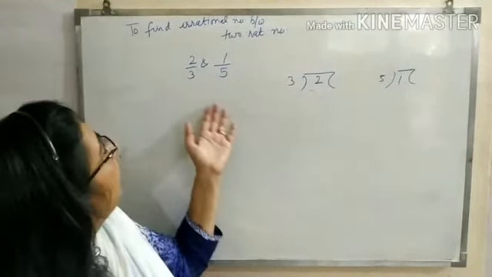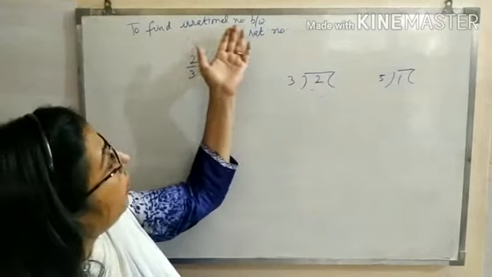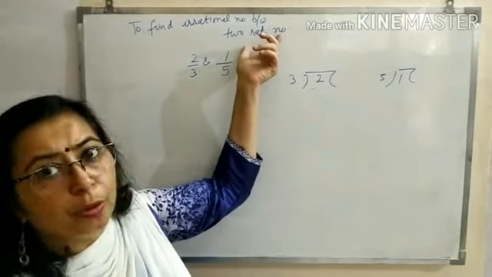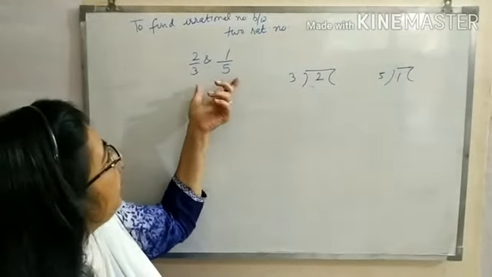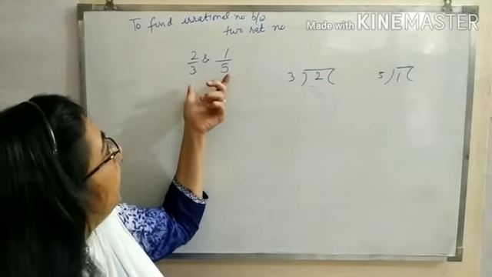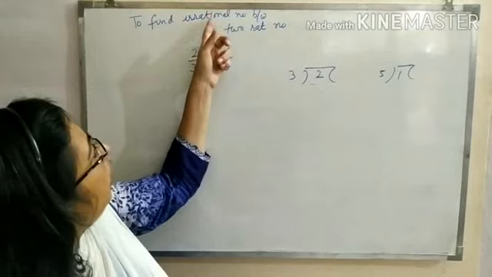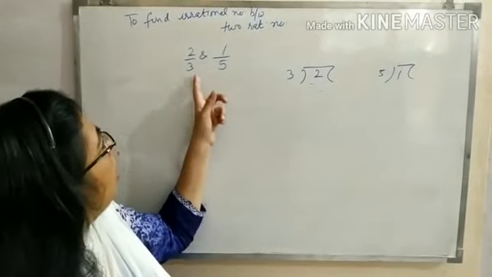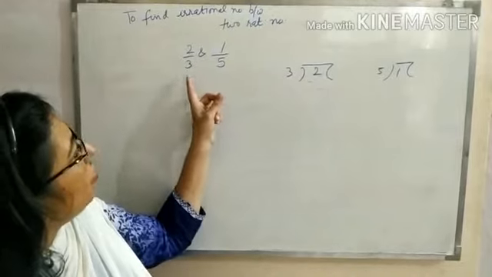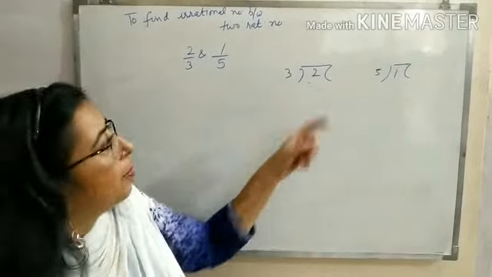Now the next type is if you are asked to find two irrational numbers between any two rational numbers. I am taking the same rational numbers which I have taken in the previous one. There can be any different digits. You are asked to find irrational numbers between these two. To find an irrational number between these two, we will first write them in decimal expansion form.